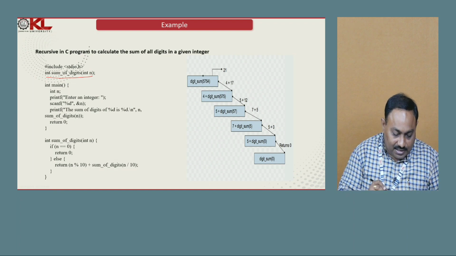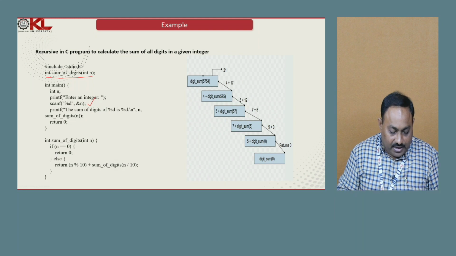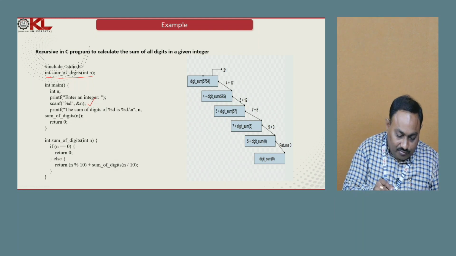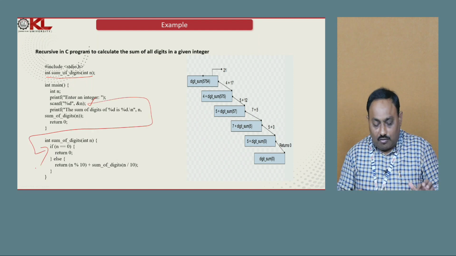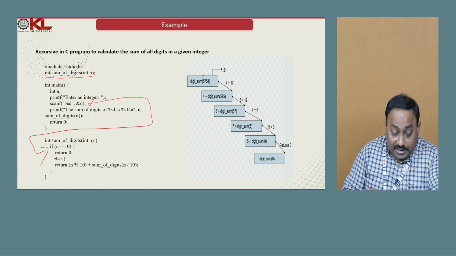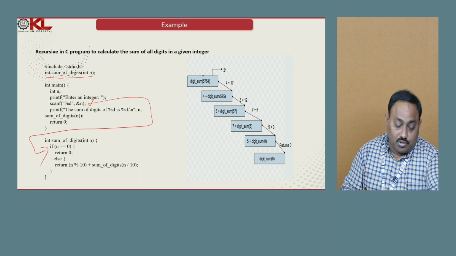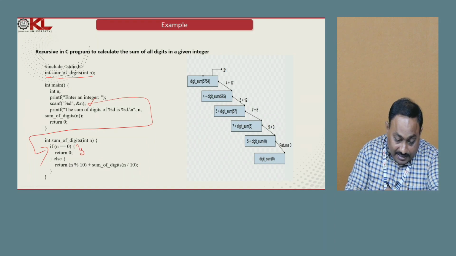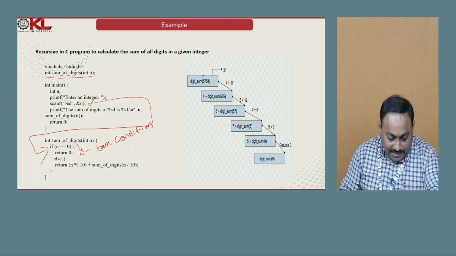And in the main function I am taking a number as input, and then I call the function sum of the digits of n. Now when I call this function, what happens? The control comes to here. Now it checks the condition. If n equals 0, that means no digits, nothing to do, we simply return 0. Now I can say this is the base condition for the recursion.